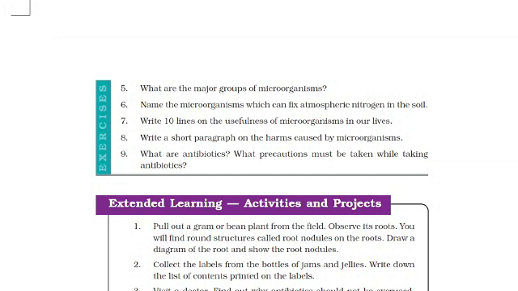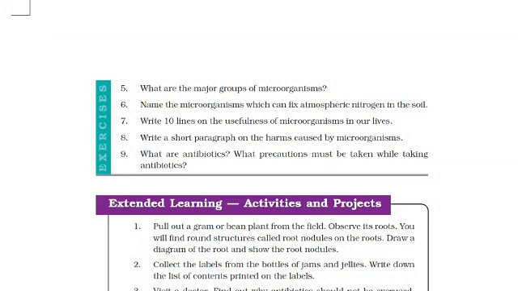So you can listen again. Harms caused by microorganisms are: first one, cholera, which in humans is caused by bacteria. Then in animals, virus causes foot and mouth disease. Then it spoils the food by decomposing the food material and by spoiling leather and clothes, and is also responsible for food poisoning.